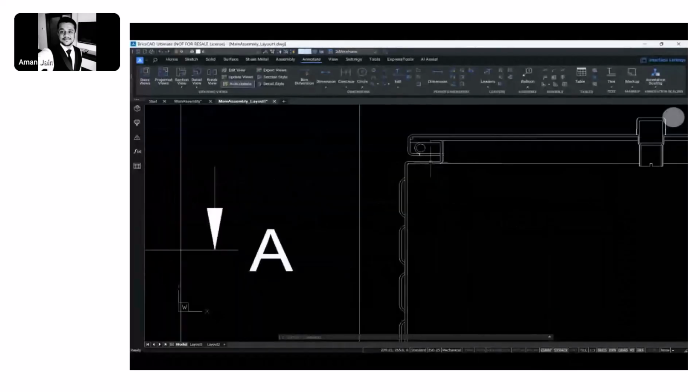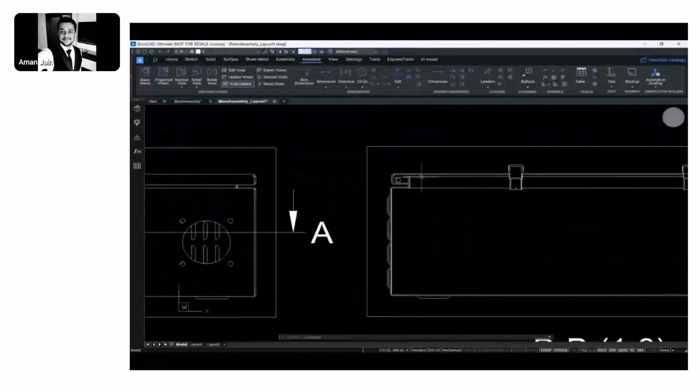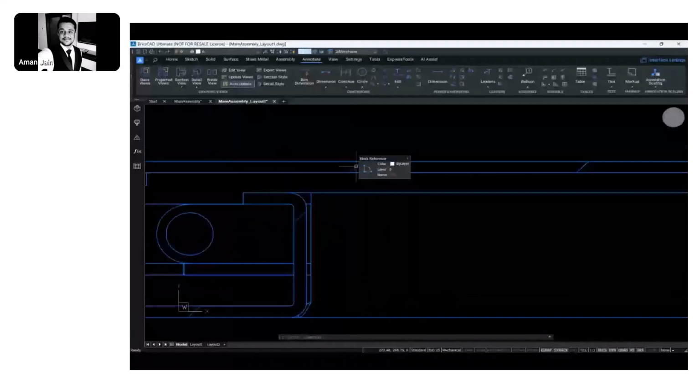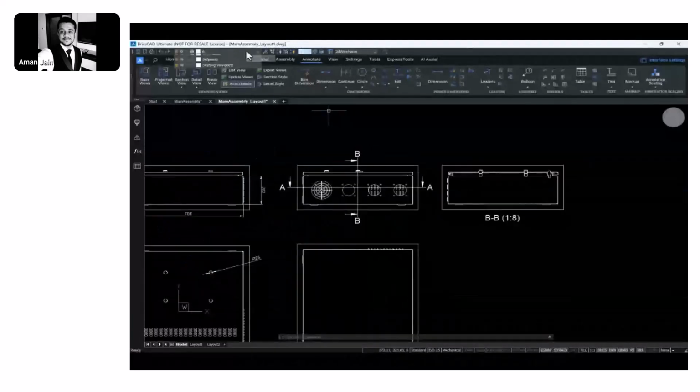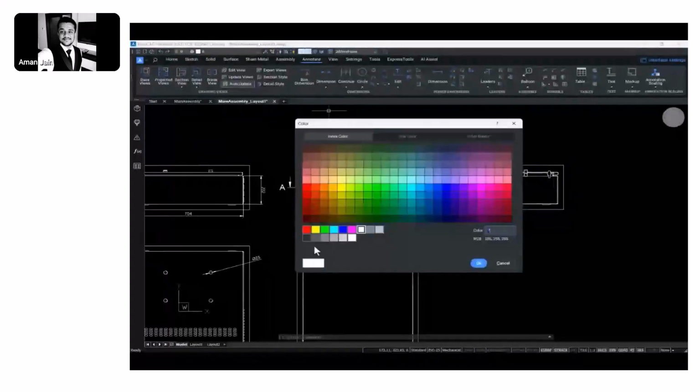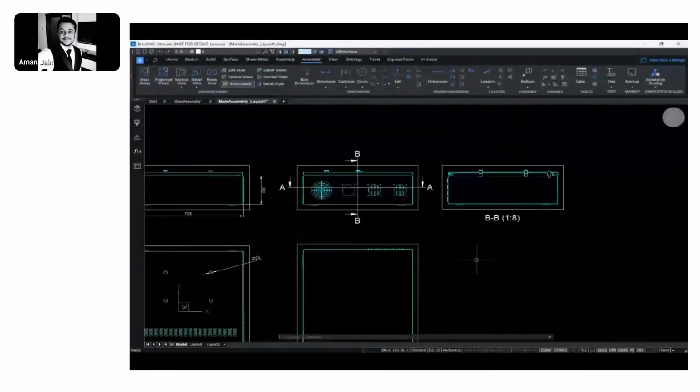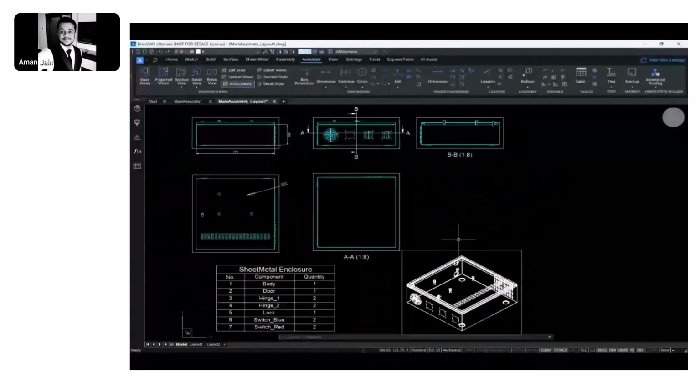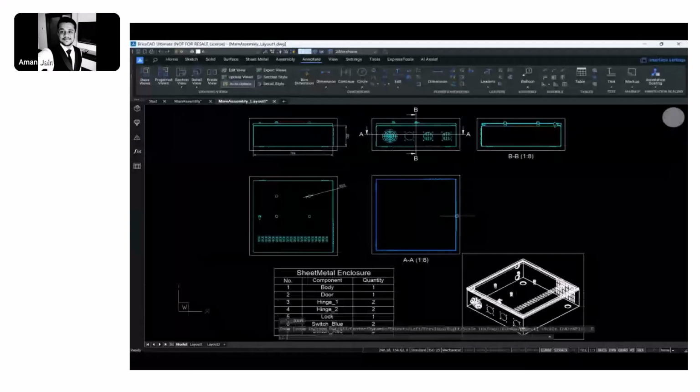So when it comes to the beautification part, or rather the annotation part, the general workflow is you create the entire model in a 3D environment and then shift it to a 2D CAD environment for the user to be able to do a quick annotation on top of it. Since that does lose a lot of intelligence, BricsCAD makes sense because it does not lose any sort of intelligence or association on these entities, and it could be very easily managed once it comes to the 2D environment as well.